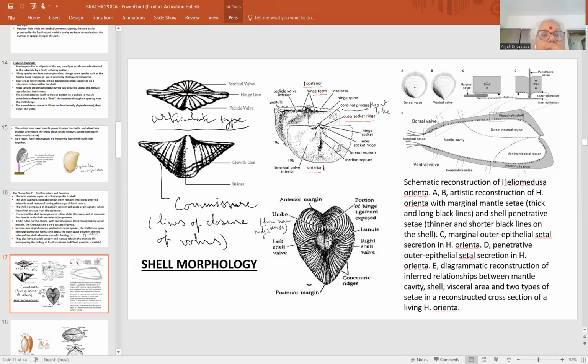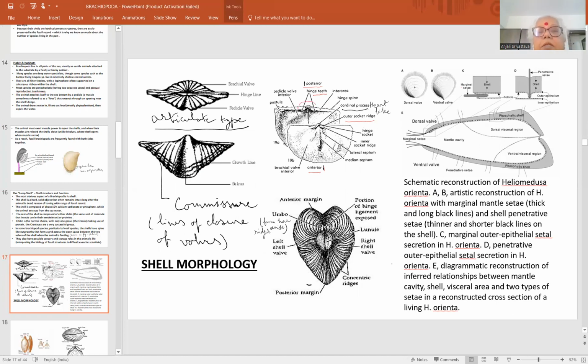And this is the diagram. These are the commissures. The commissures are the concentric lines which together form close the two valves. These are the commissures, lines of closure of valves. And this is the posterior part. This is the posterior or the brachial valve. This is the anterior or the pedicle valve. And these are the teeth. This is the inarticulate type of forms. These are the hinge teeth.